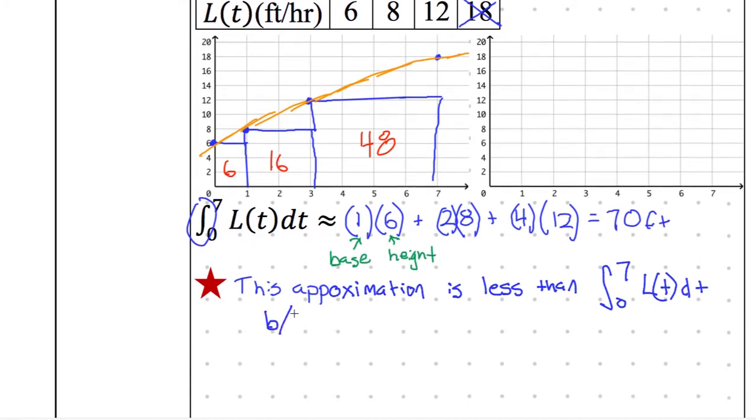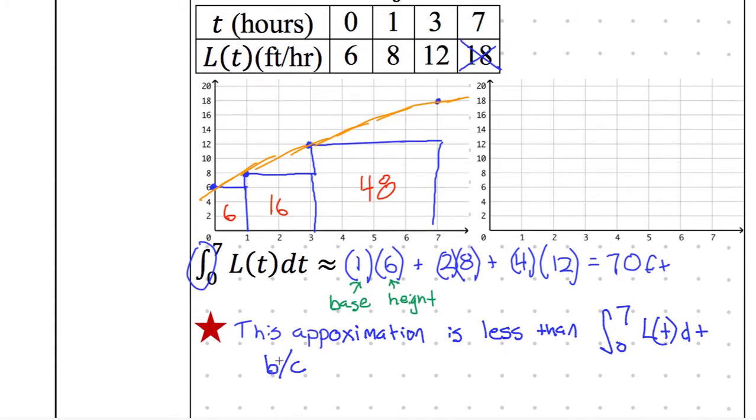But why? And here is the reason that you're still forgetting. And let's do something else to get this approximation. I gave you another graph here. Let's assume that this was a decreasing function. So let's go ahead and make a point. Let's make 1, 18, and 0, 20. Let's do 3, 12. It doesn't really matter. It just needs to be decreasing. And then let's do 7, 6. So those are our rectangles now. And I have the line too. There we go. So I have a bar there.